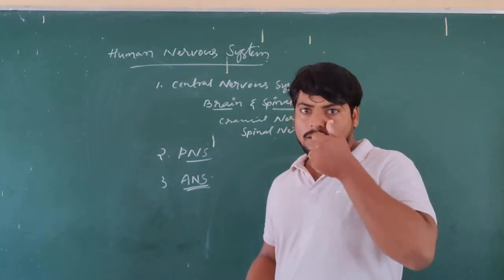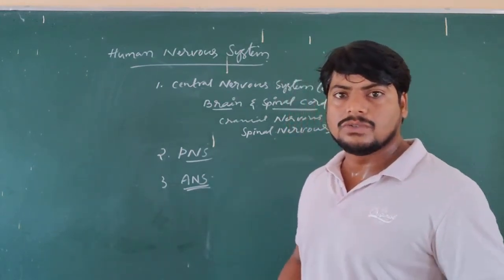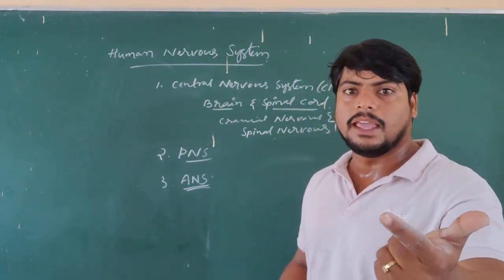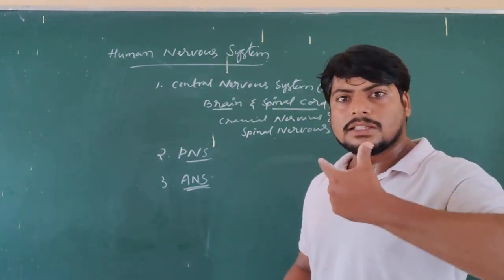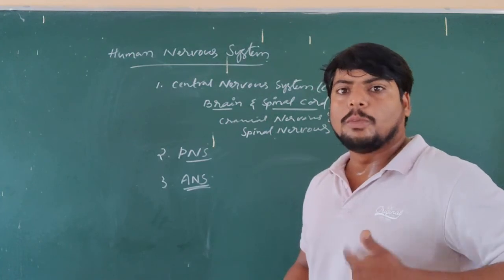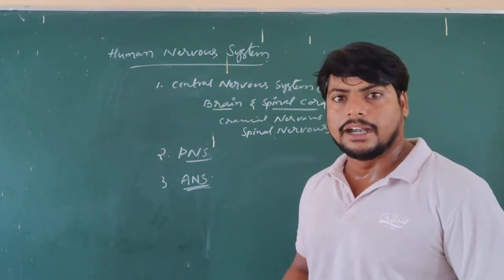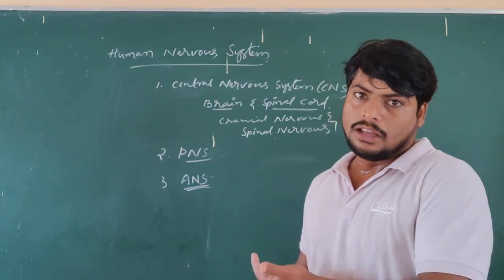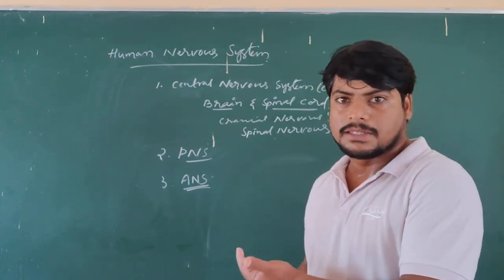For example, the secretion of digestive juices starts without any instructions from the central nervous system. Once food is taken, the digestive juices are secreted automatically. The heartbeat continuing is also under the monitoring of the autonomous nervous system.